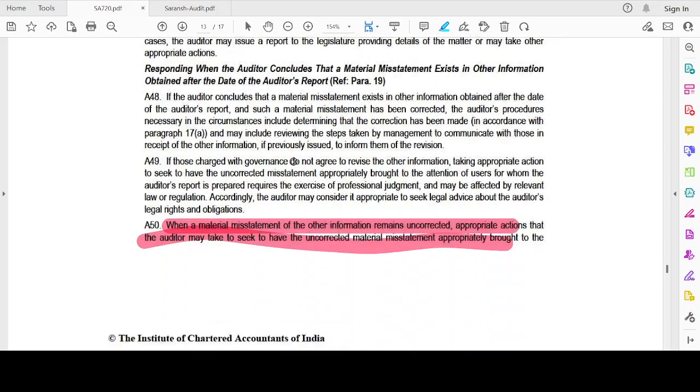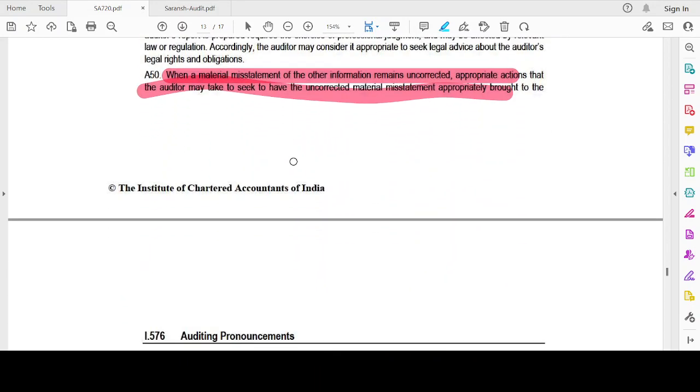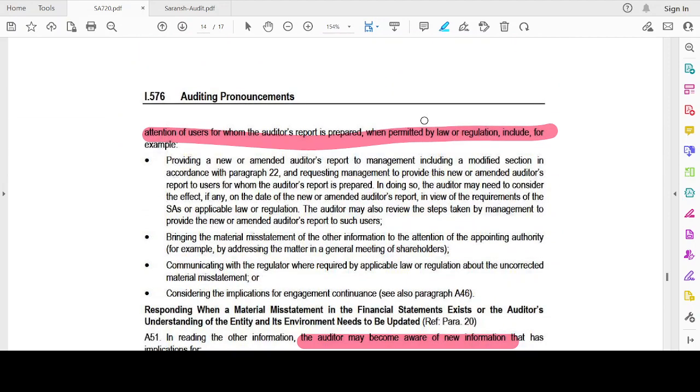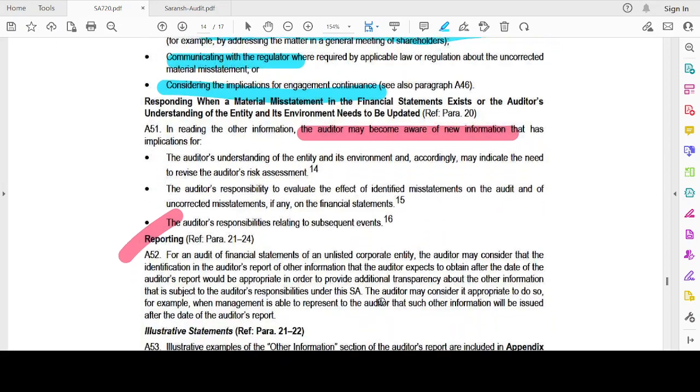Now, when a material misstatement of the other information is uncorrected, appropriate actions the auditor may take to seek to have the uncorrected misstatement brought to the attention of the users of the auditor's report, when permitted by law and regulation, include providing a new or amended auditor's report, bringing the misstatement to the attention of the appropriate authority, communicating with the regulator, and considering the implications for engagement continuance.